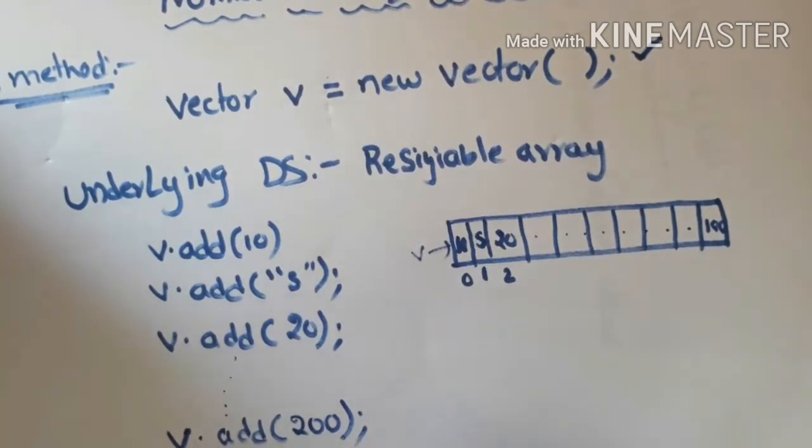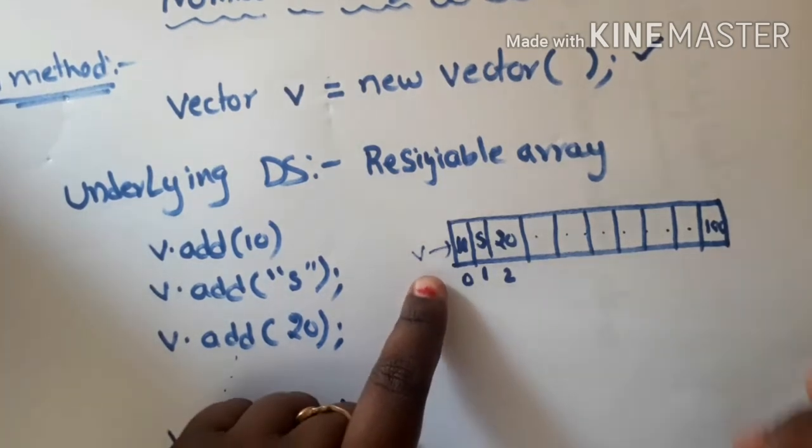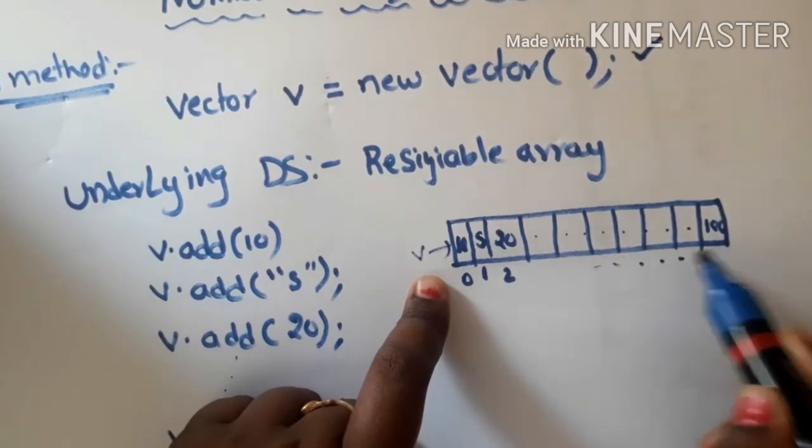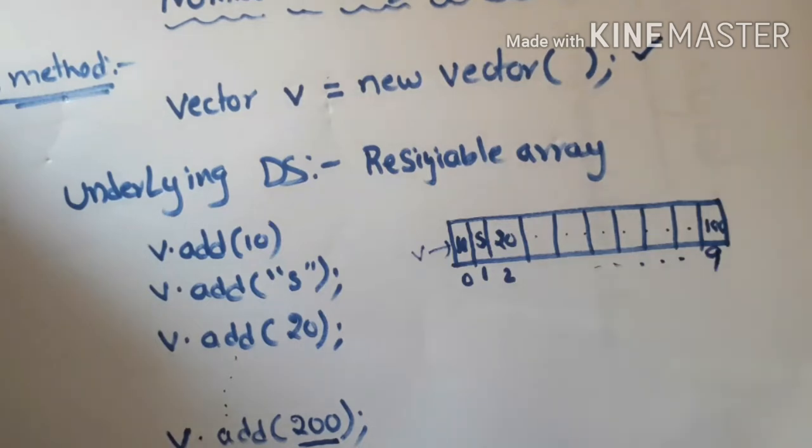What is my requirement? My requirement is I want to add 200, which is an integer object, at the 11th position. But can you see here, the array which was created can hold only 10 elements, but my requirement is to insert the 11th element.